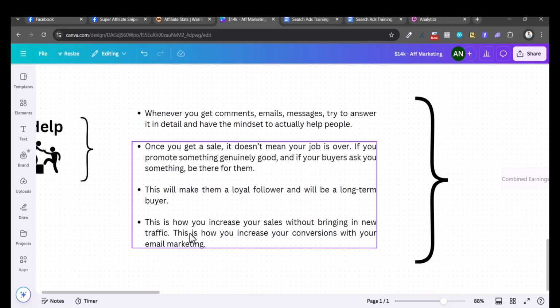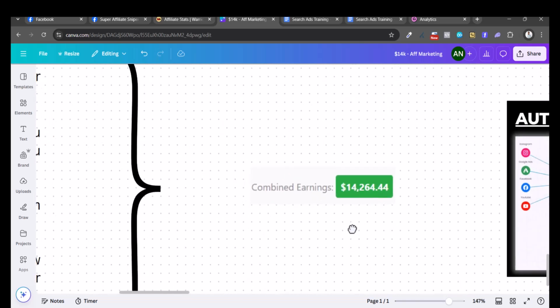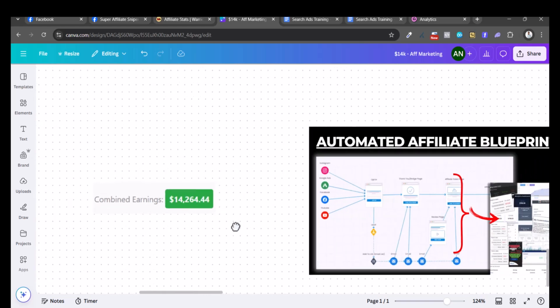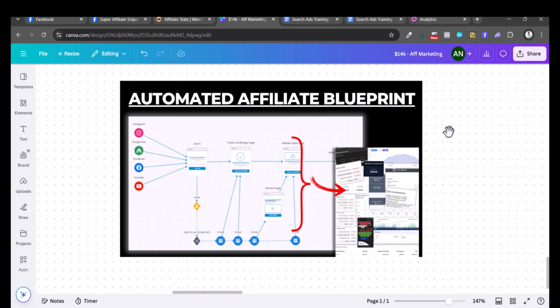This is how you increase your sales without bringing in new traffic, new leads. This is how you increase your conversions with your email marketing or any sort of marketing that you do. Again, as I showed you on Warriorplus, this is the earnings that I made just on Warriorplus, by the way. But if you want to see, I have actually made a lot more on affiliate commissions, and you can check out the rest of the videos on my channel for that.